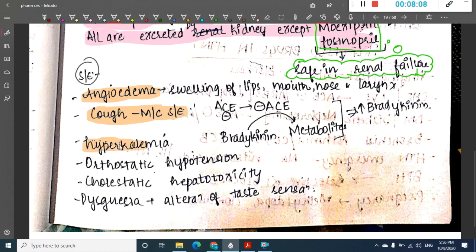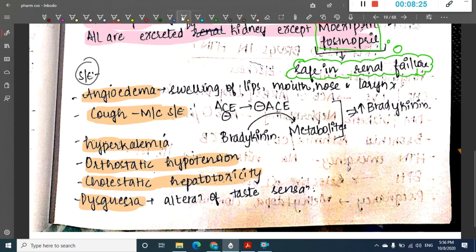It also causes other side effects like hyperkalemia, orthostatic hypotension, cholestatic hepatotoxicity, and dysgeusia. What is dysgeusia? Dysgeusia is alteration of taste sensation.